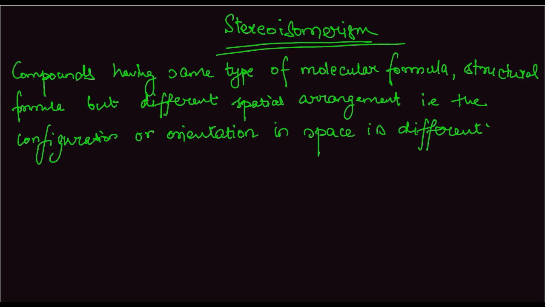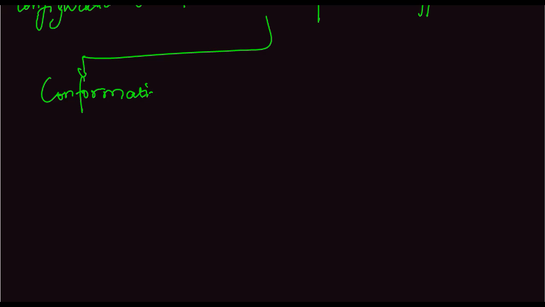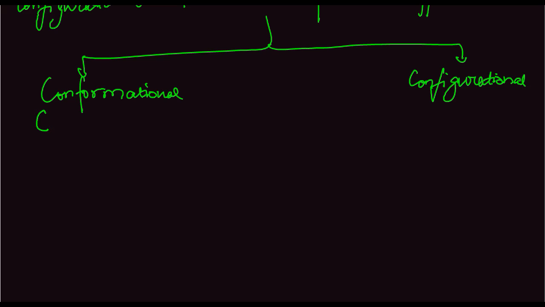So, as I mentioned earlier, there are two types. The first is conformational and the other one is configurational. Conformational are convertible, that is, they can go from one form to the other, whereas these are non-convertible.